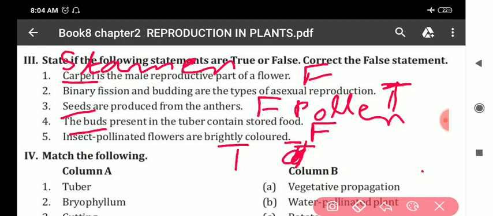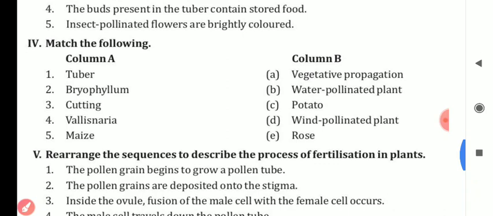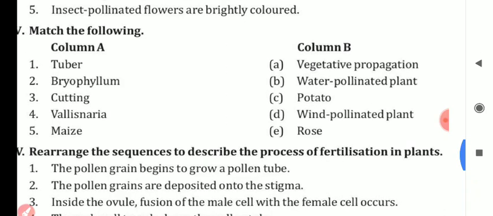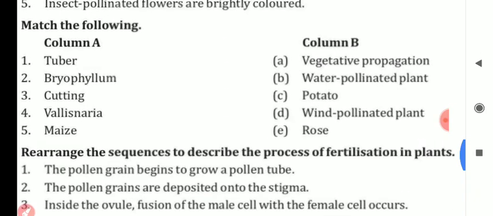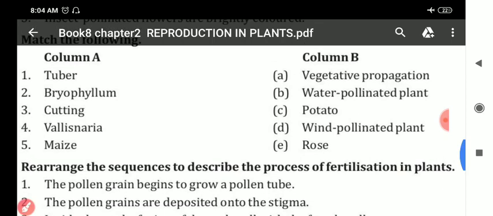Next, fifth, insect pollinated flower are brightly colored. It is true. Last one is true. Clear? So these were true and false. Now fourth question is match the following. We shall discuss matchups now. Let us discuss. Match the following.